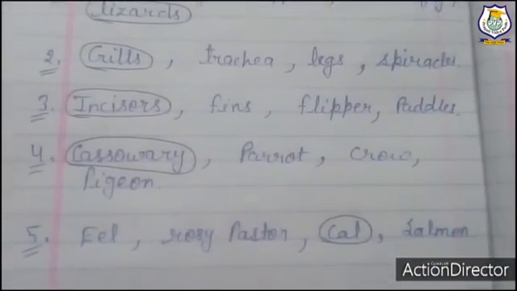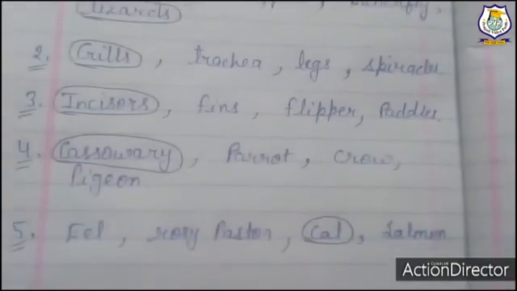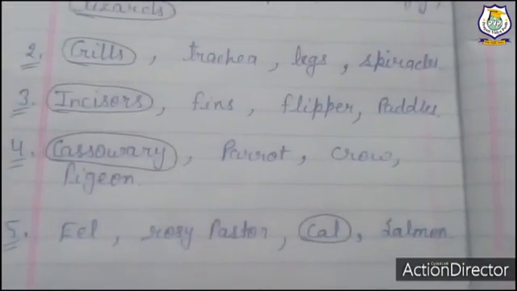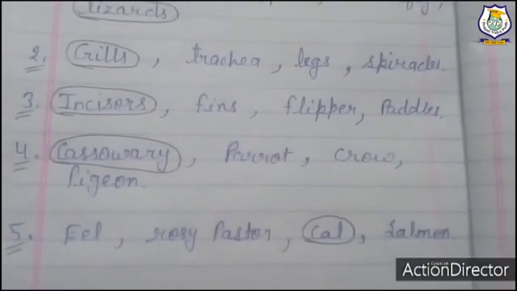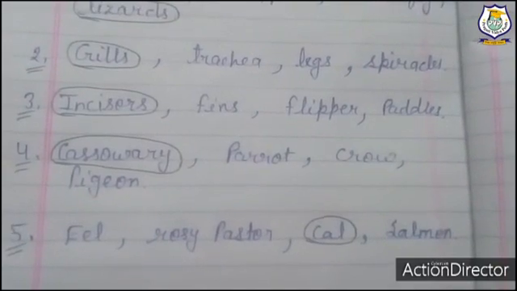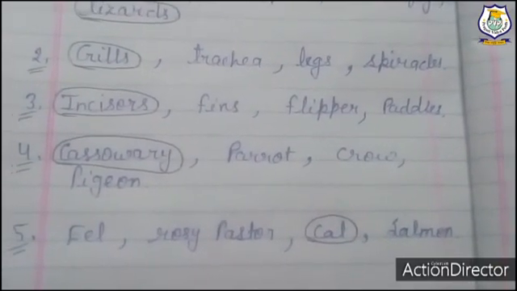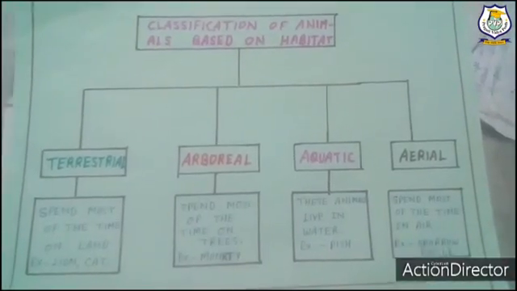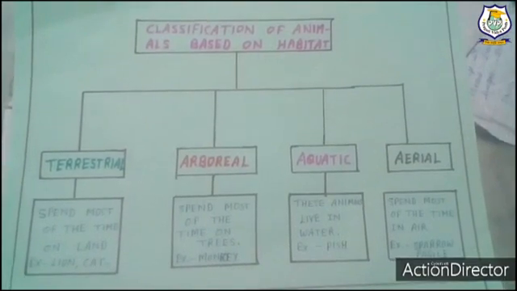Fifth one, eel, rosy pastor, cat and salmon. In this, eel, rosy pastor and salmon are migratory animals. Cat is not a migratory animal, so cat is the odd one out. Students, I have explained you the chapter. We have finished with the exercise also.